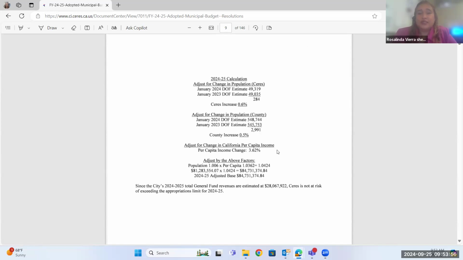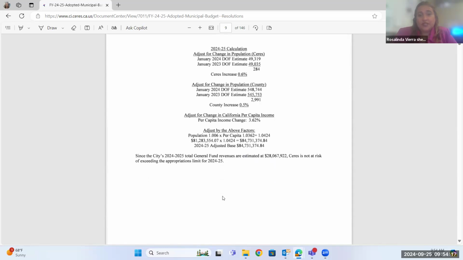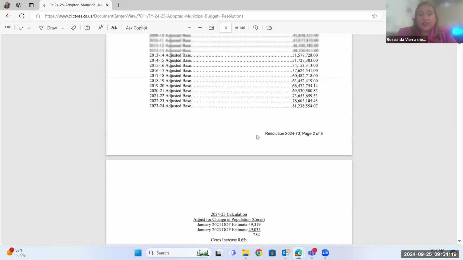Most residents are making about 3% more than they were making last year. And then just the basic adjustments, we adjust to the population, per capita, and then the base of the spending, as you saw on the other pages, times that amount, which equals this amount. So the general fund estimates this amount, Ceres, right? So I just want to make sure you kind of understand where these numbers come from.